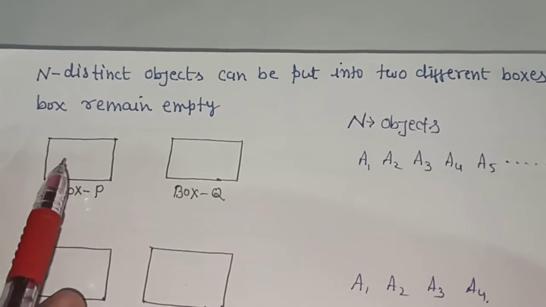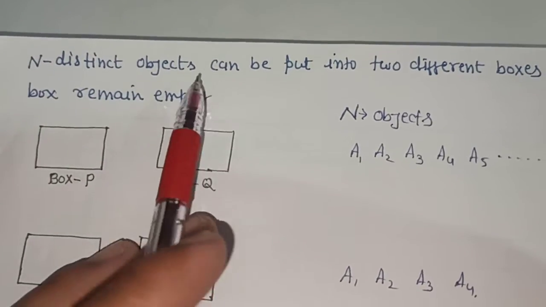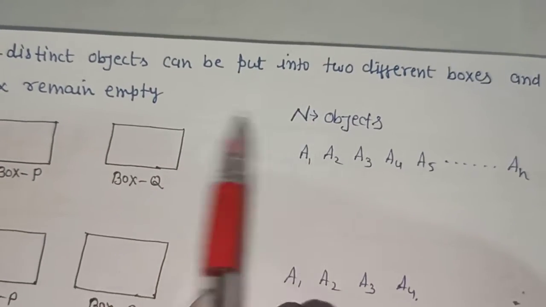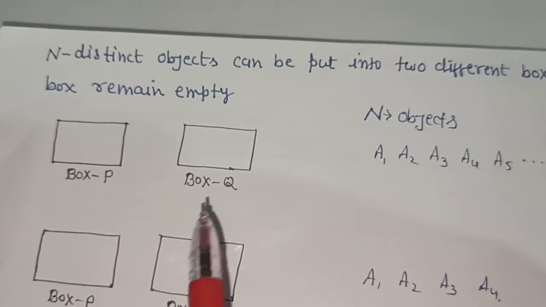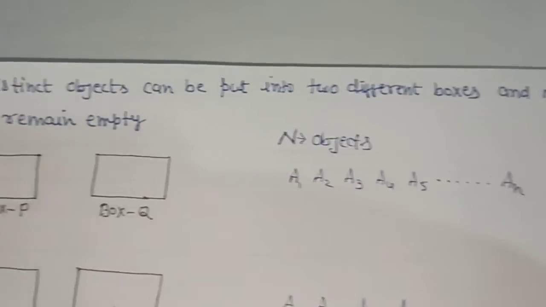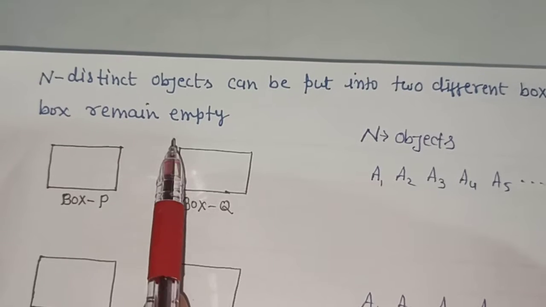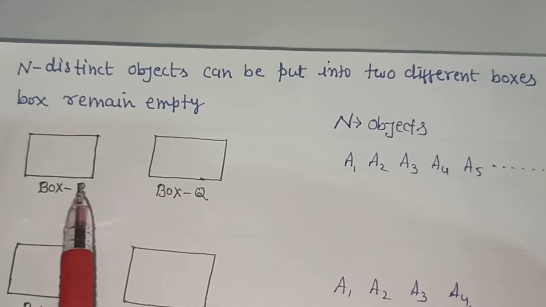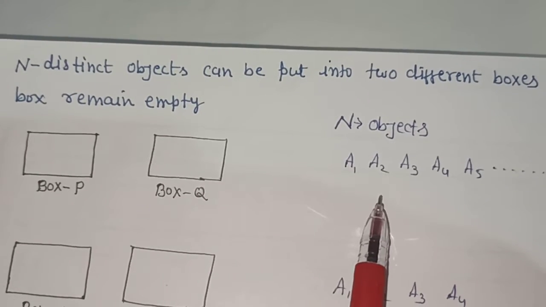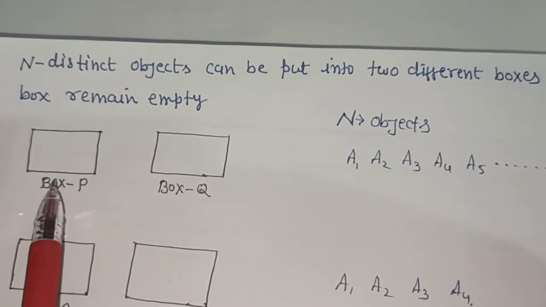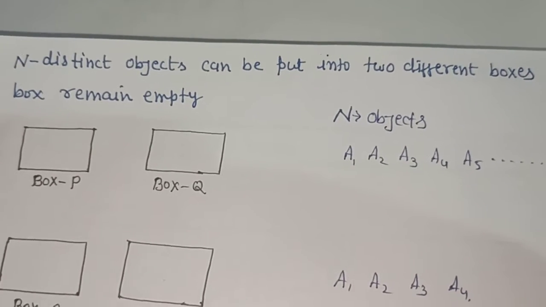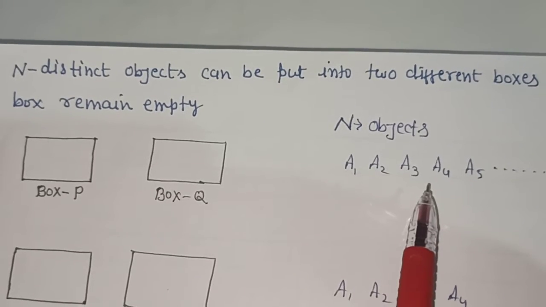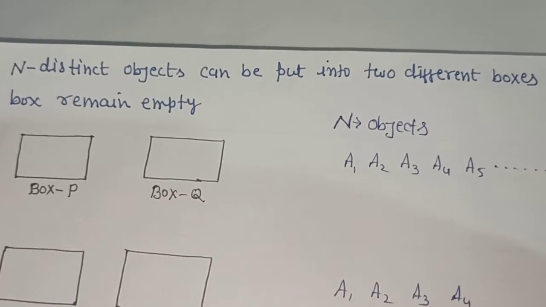In this problem, it is given that there are n distinct objects. These n distinct objects can be put into two different boxes, P and Q, and according to the condition, no box should be empty. It is compulsory to keep the articles in two different boxes, not all the articles in only one box. So how many choices do we have to keep all these n articles in these two boxes?